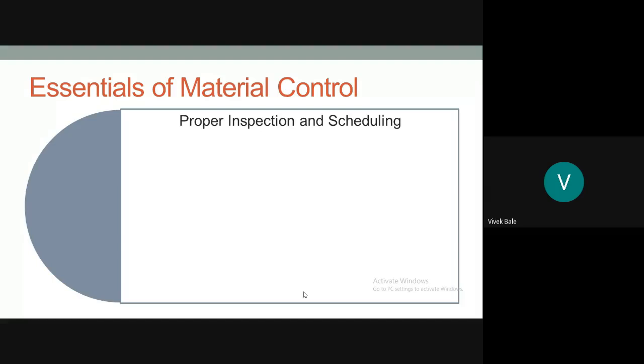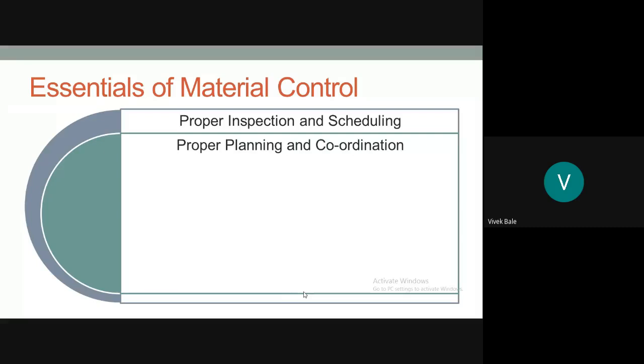Inspection is the verification, the checking of the material. So there should be proper inspection and scheduling of material requirement so that material control can be possible.